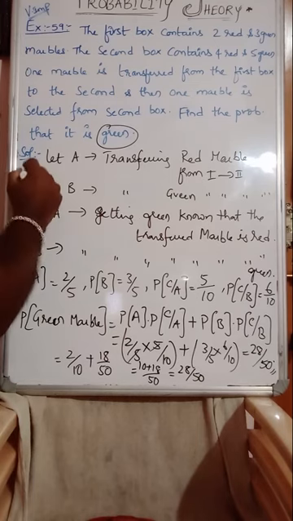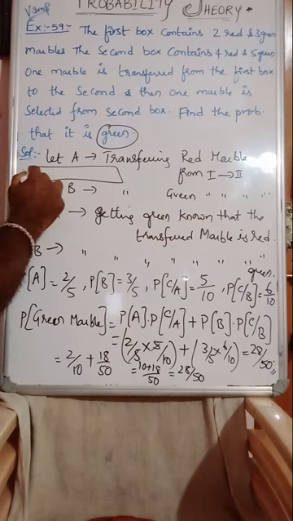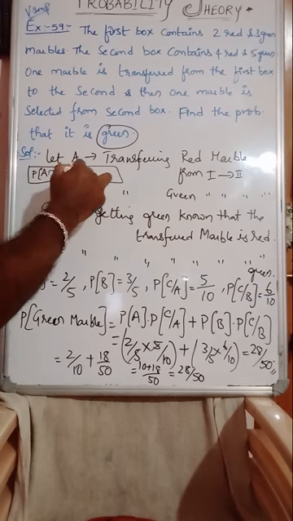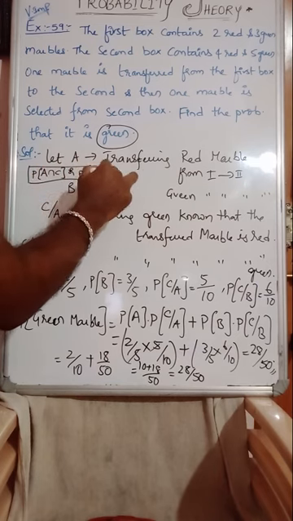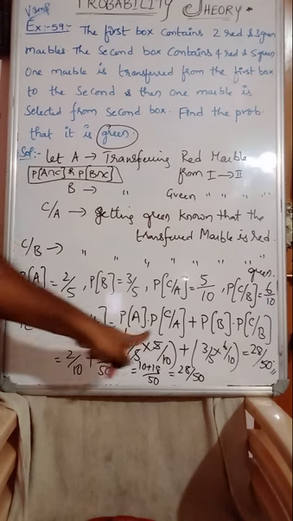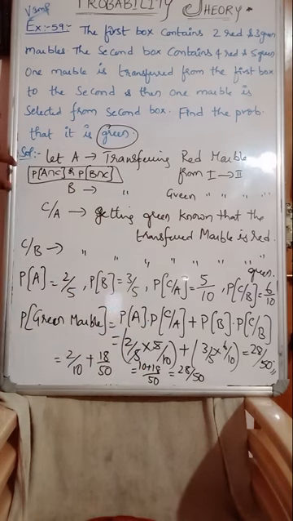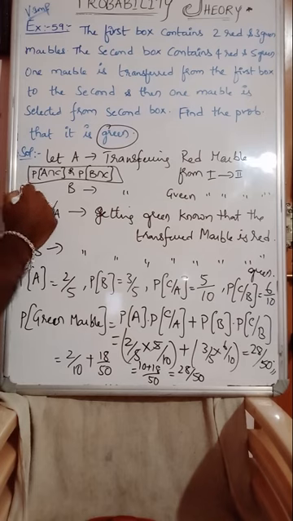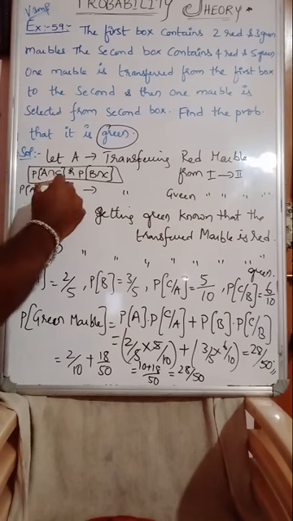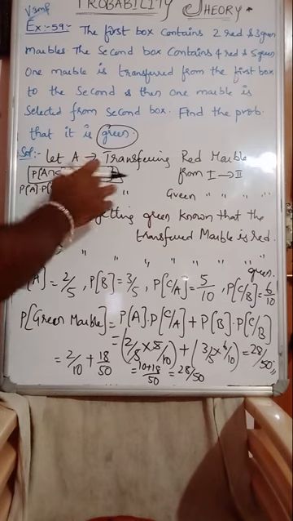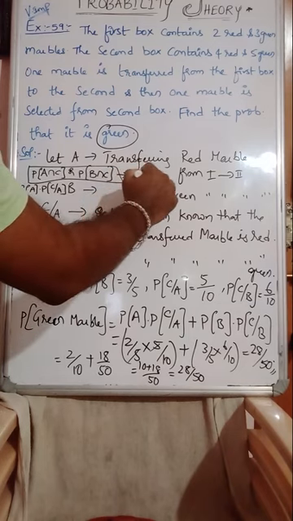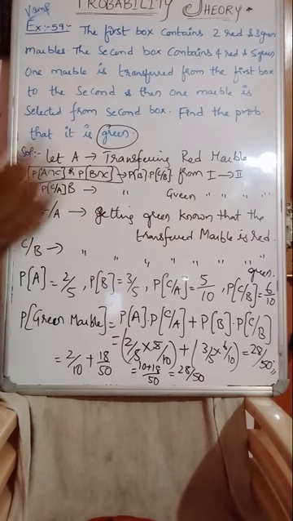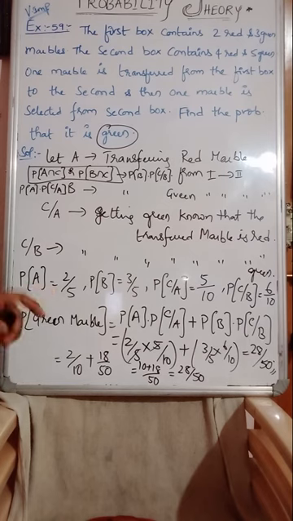Look at here carefully. This box, you look at here. Getting a green possibility is P of transferred is red getting a green, or transferred is green getting a green. These two only we have taken here. We have applied the formula. Dependent case, P of A intersection C. What is the formula? P of A into P of C given A. You understand? And this one, P of B intersection C, P of B into P of C given B. These two only we have written here. That's it. I hope this concept is clear.